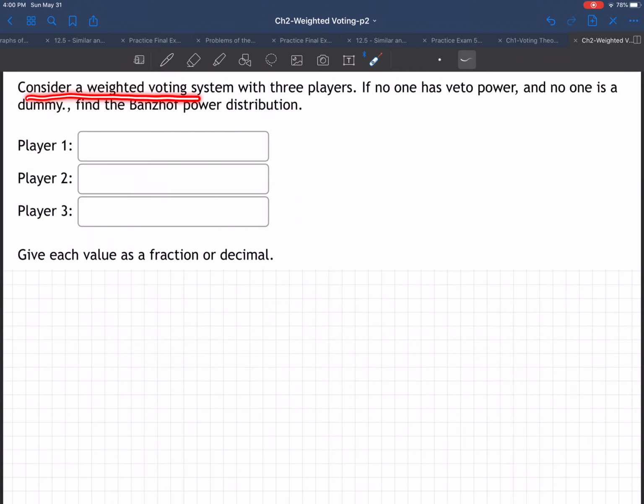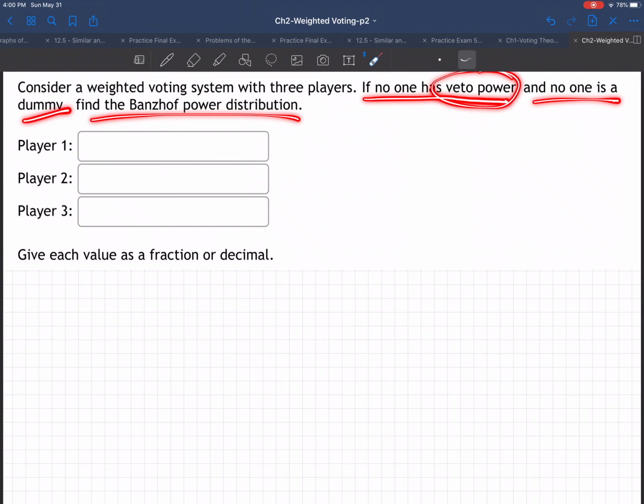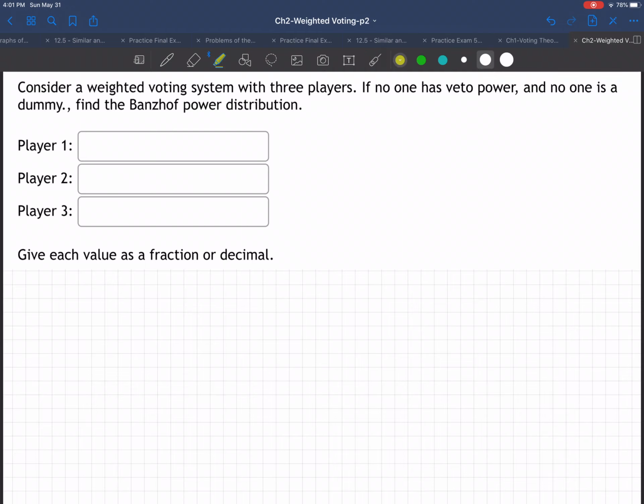Consider a weighted voting system with 3 players. If no one has veto power and no one is a dummy, find the Banzhaf power distribution. So the key on this problem is that they're saying no one has veto power and no one is a dummy. So that means all three players